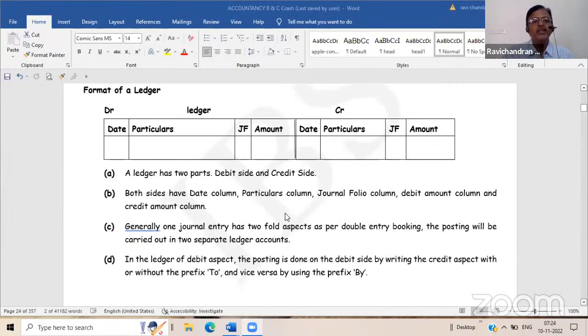And the format of a ledger is like this. It has two different portions, that is, one is on the debit side and one is on the credit side. Both sides will have 4 columns: date column, particulars column, journal folio column, amount column.